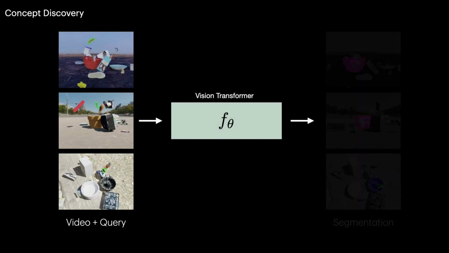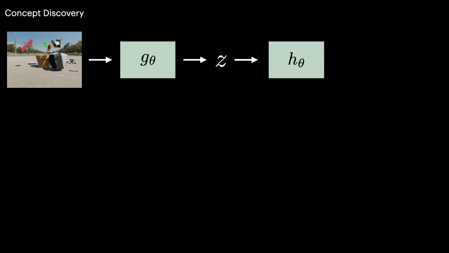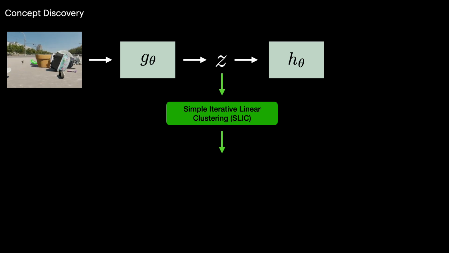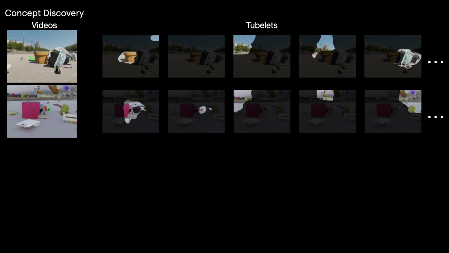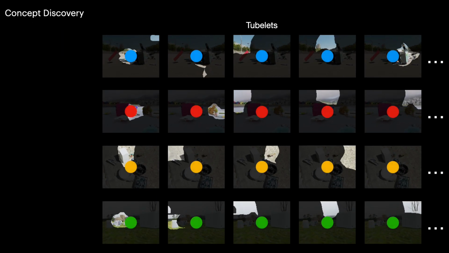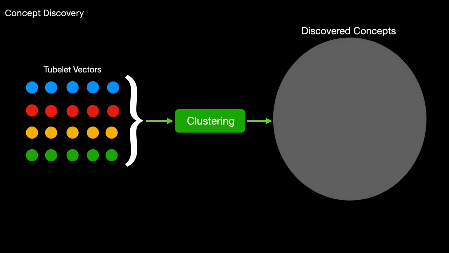Let's explain the method of VTCD. The method consists of two main components, concept discovery and concept importance. Let's consider the task of semi-supervised video object segmentation, where we take a set of videos with a query frame, pass them through our video transformer to produce output segmentation masks. We then obtain intermediate representation Z and perform SLIC clustering on this representation to produce tubelets. We repeat this clustering for several videos to produce a dataset of tubelets. We then cluster these tubelets across the dataset, and the output of this clustering are the discovered concepts.